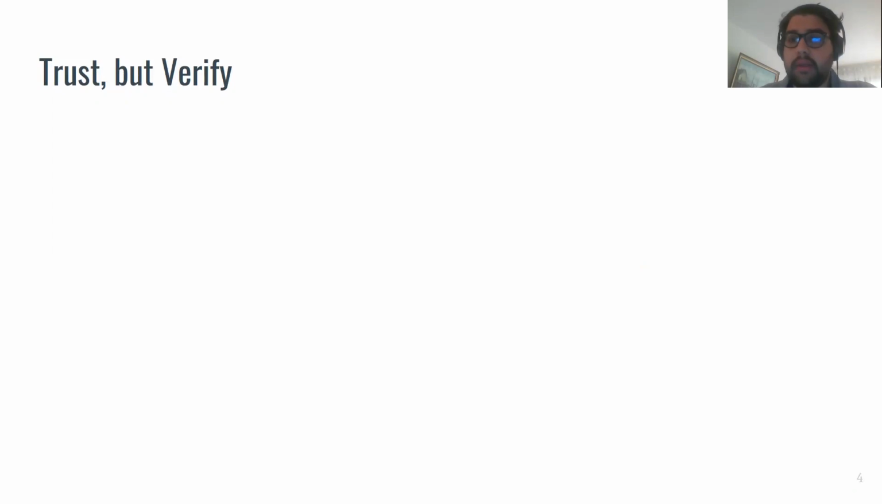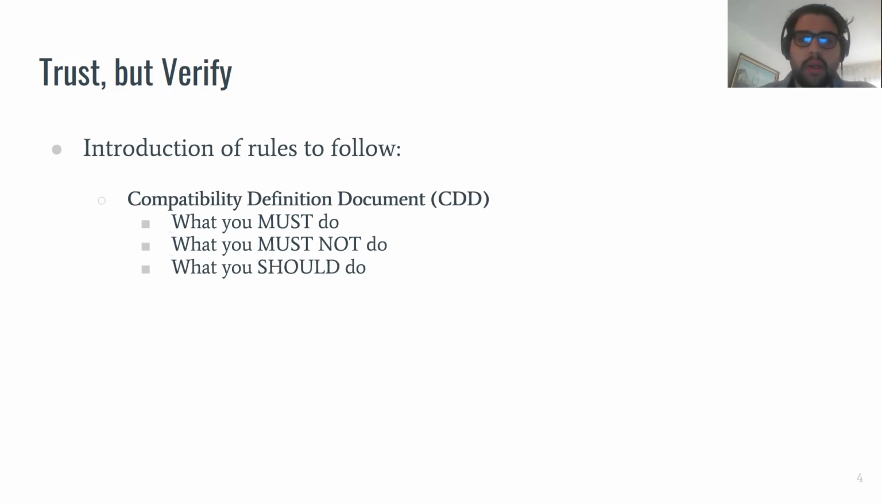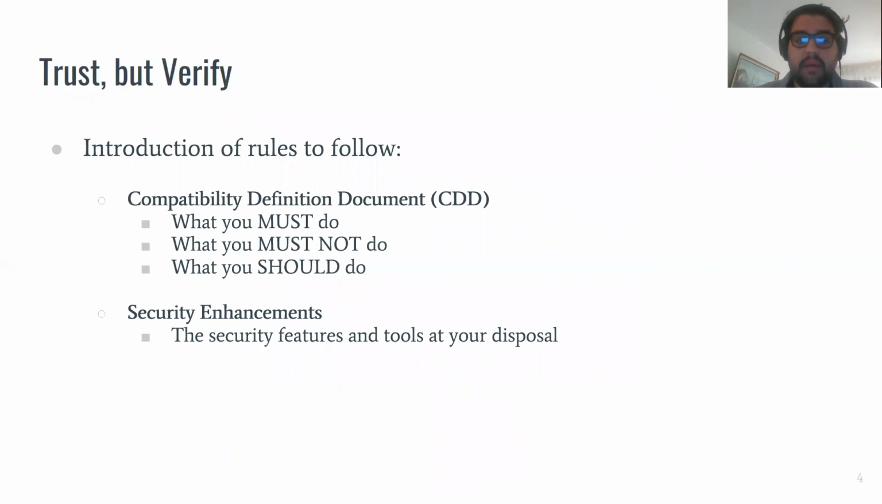In order to avoid that these dangerous customizations take place, Google started to introduce a set of rules to follow. The first set of rules takes the name of compatibility definition document. This document is published for every new version of Android, and basically states what the vendor must do, what the vendor must never do, and what the vendor should do or is strongly recommended to do when dealing with the customization of the system. The second set of guidelines takes the name of security enhancement. The security enhancement basically lists all the security features and tools that are at the disposal of the vendor when dealing with the customization of the system.